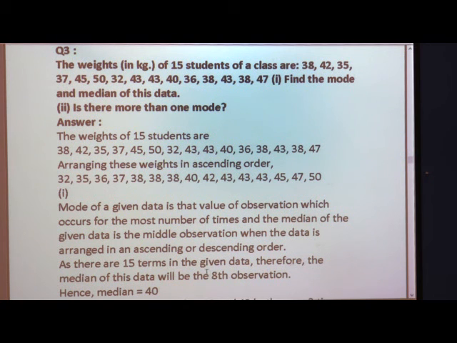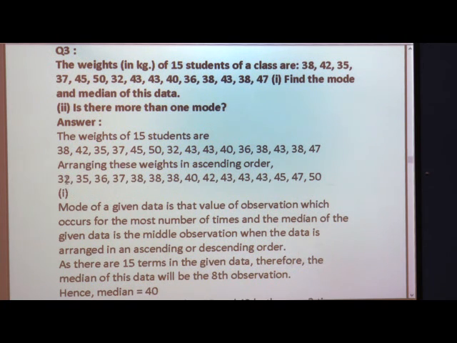What is median? In the previous class I told you, if you are getting confused, you can cancel one from the starting and one from the end, or you can take half of 15, or you can say 7 terms here and 7 terms here, that is 14, and what is left over in the middle is the 8th term, which is the median.